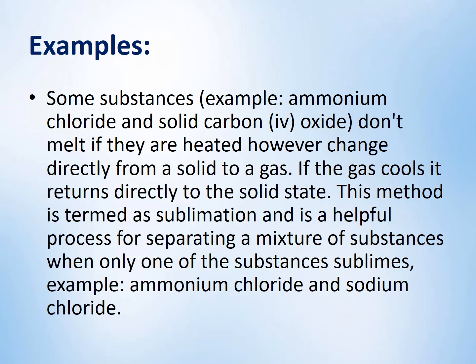Now let's discuss the examples of subliming solids in detail. Some substances, for example ammonium chloride and solid carbon dioxide, do not melt if they are heated. However, they change directly from solid to a gas. So they are called subliming solids. Similarly, if the gas cools, it turns directly to the solid state. This method is termed sublimation, and it is a helpful process for separating a mixture of substances when only one of the substances sublimes. For example, the mixture of ammonium chloride and sodium chloride.